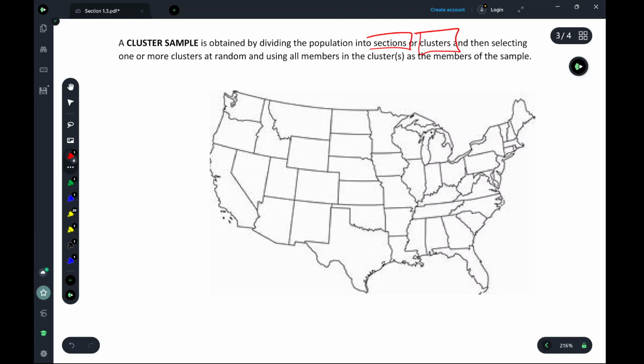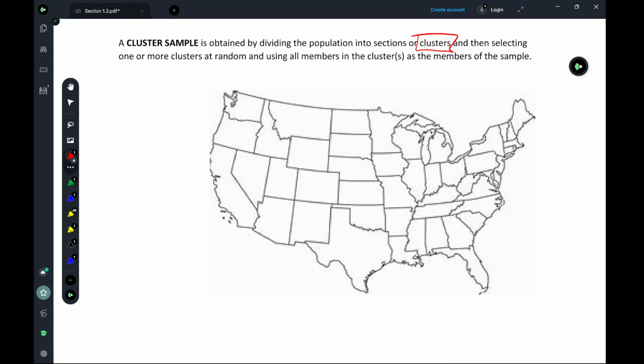So again, let's use the United States as our example. Conveniently, because the United States is made up of 50 states, obviously Hawaii and Alaska aren't reflected on this, but for sake of argument, we've got the 50 states, and each state represents a cluster. But here's the difference.